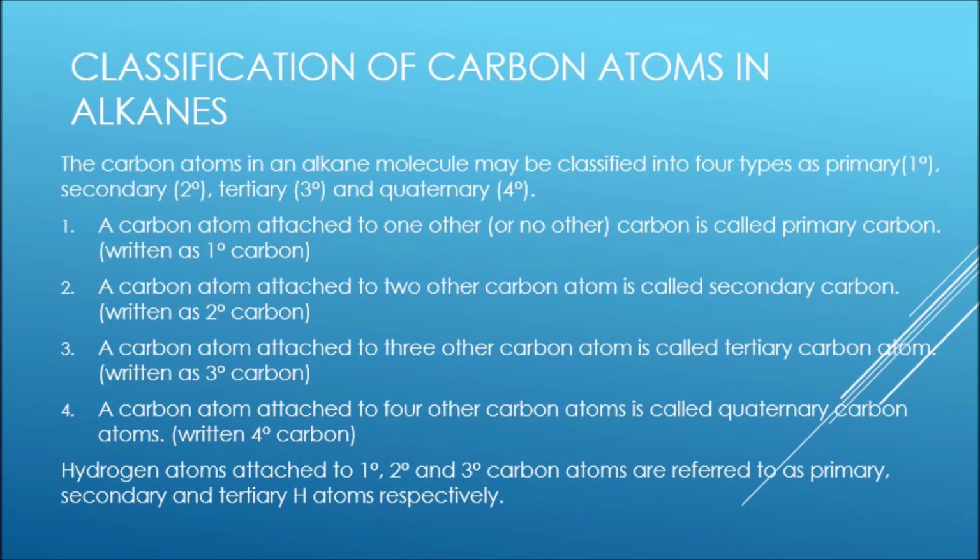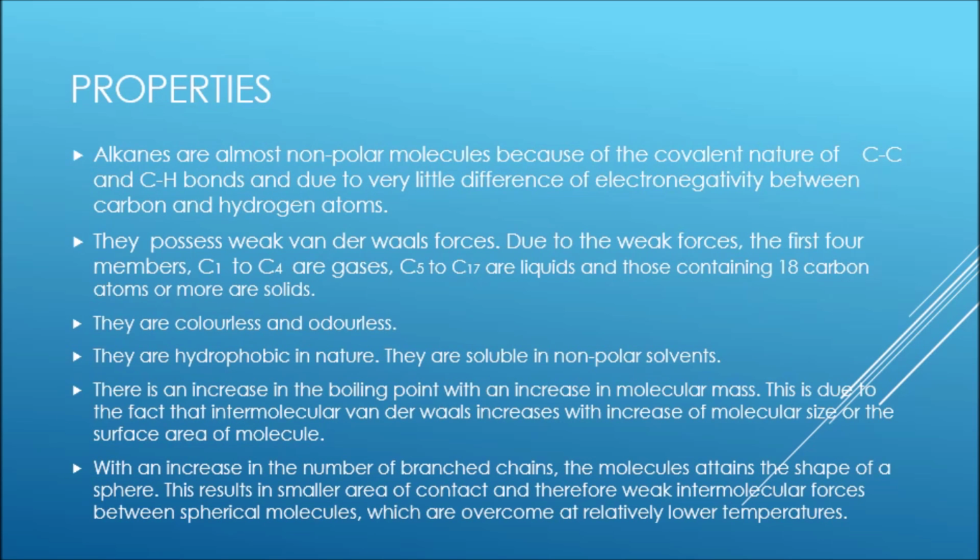Hydrogen atoms attached to 1 degree, 2 degree and 3 degree carbon atoms are referred to as primary, secondary and tertiary H atoms respectively. Properties of alkanes. Alkanes are almost non-polar molecules, because of the covalent nature of carbon-carbon and carbon-hydrogen bonds, and due to very little difference of electronegativity between carbon and hydrogen atoms.